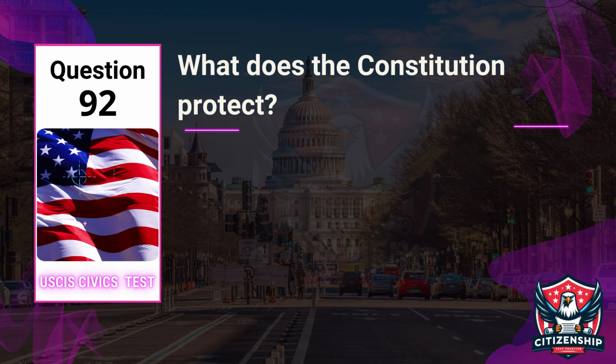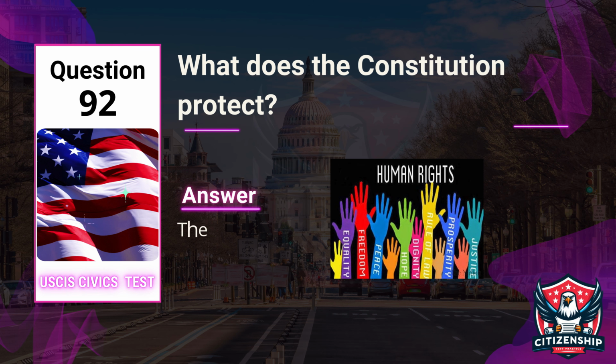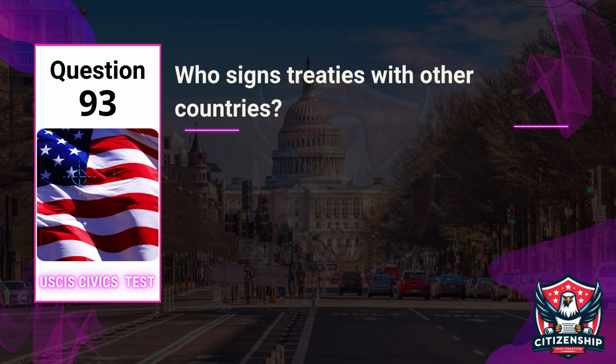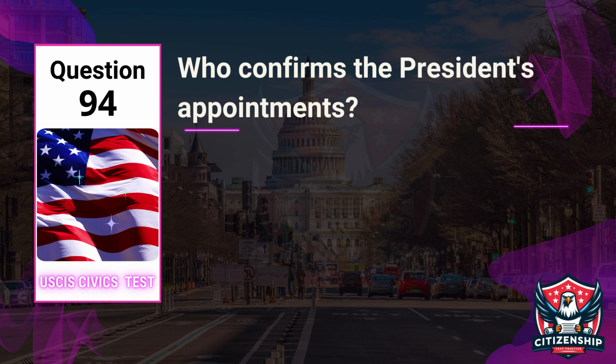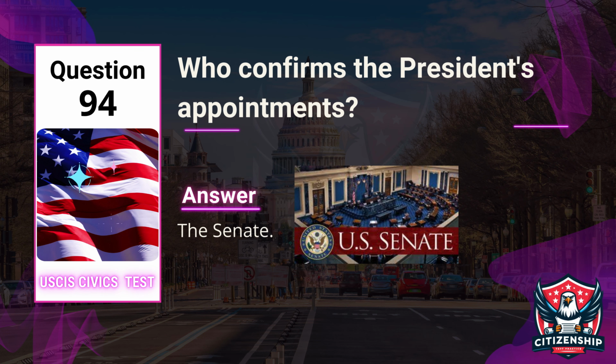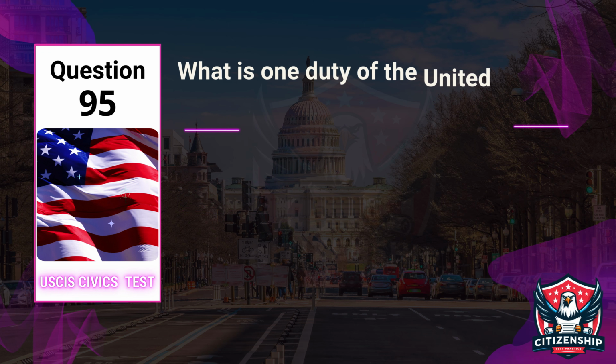Question 92. Officer, what does the Constitution protect? Applicant, the rights and freedoms of the people. Question 93. Officer, who signs treaties with other countries? Applicant, the President. Question 94. Officer, who confirms the President's appointments? Applicant, the Senate.